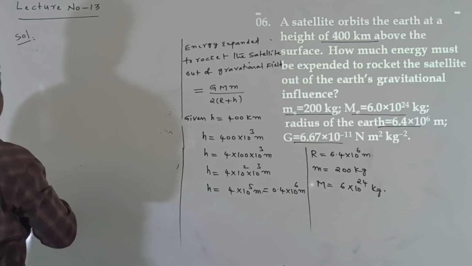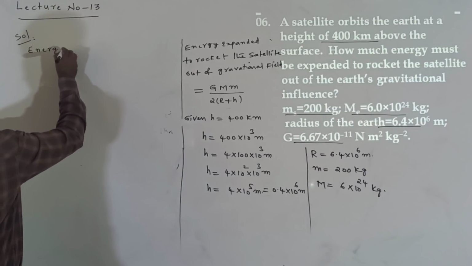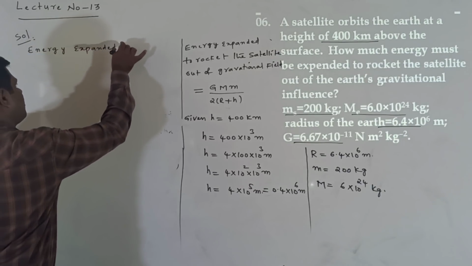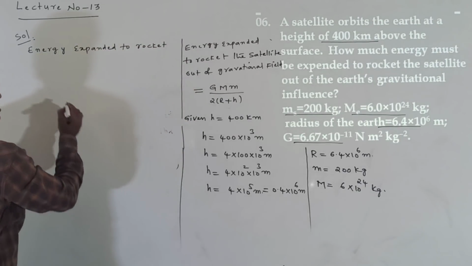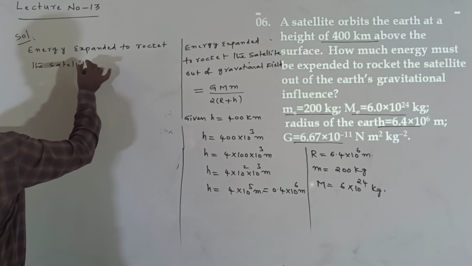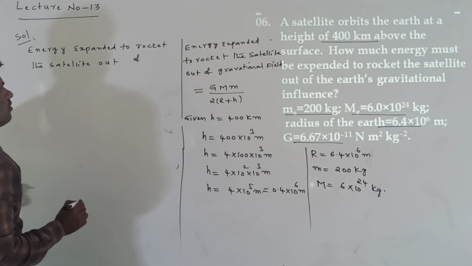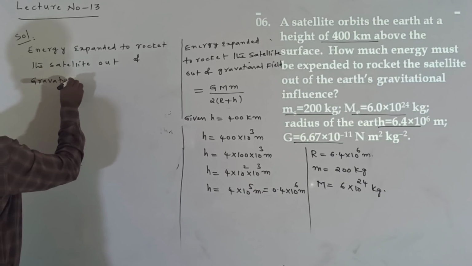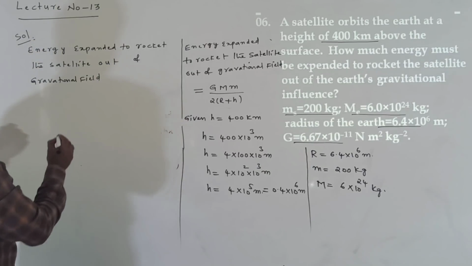Here that is energy expanded to rocket, the satellite out of, here what is here, out of gravitational field. Out of gravitational field formula